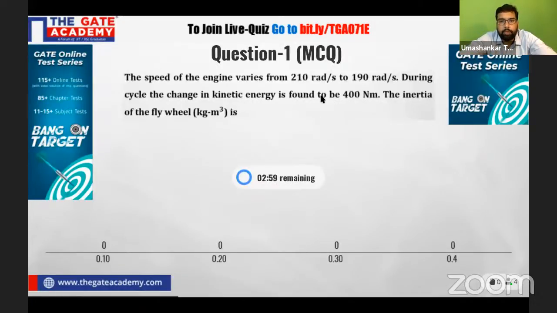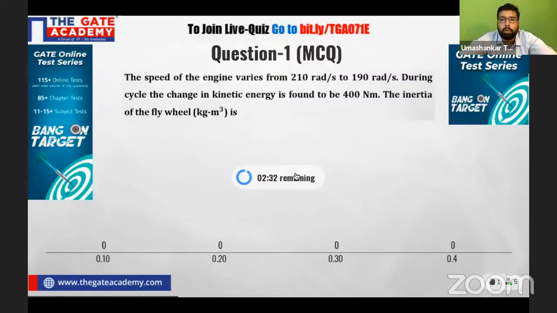So here we go with the first question. The first question is an MCQ question. What we have to find here is the inertia of the flywheel. So please go for it.